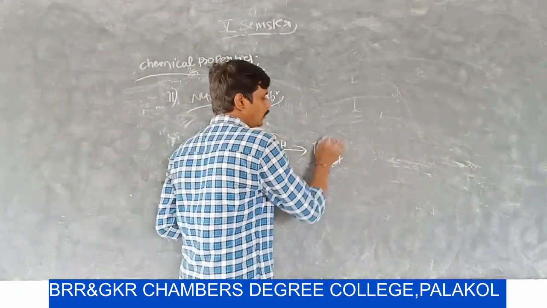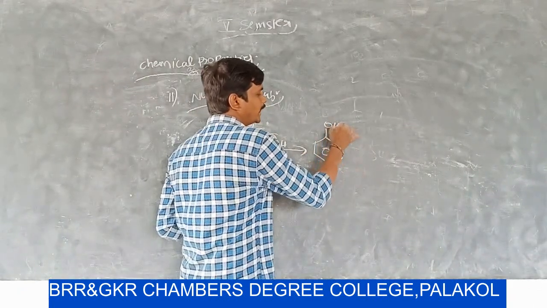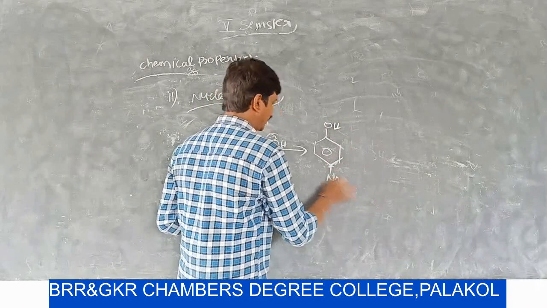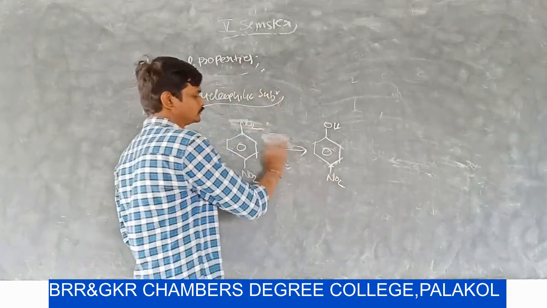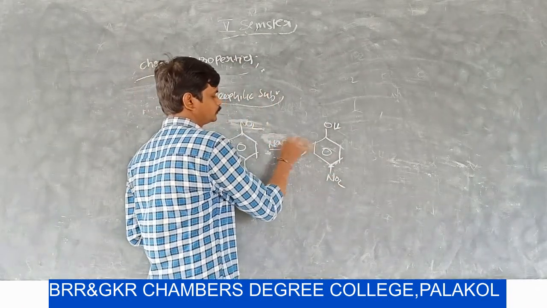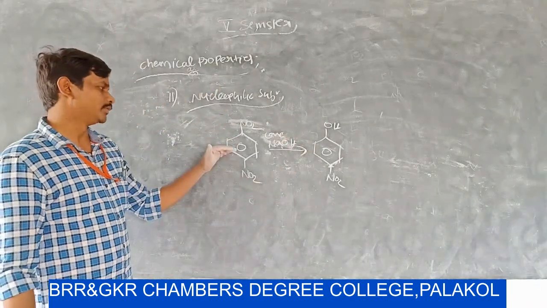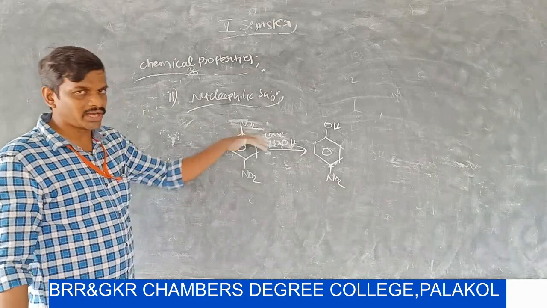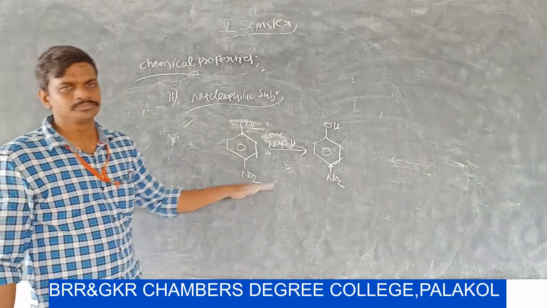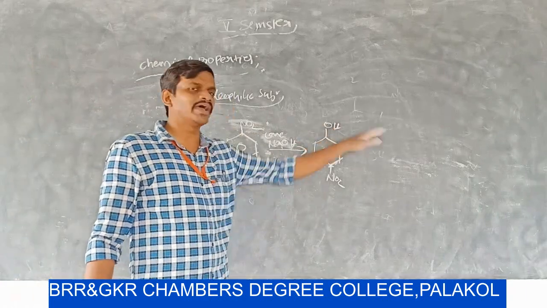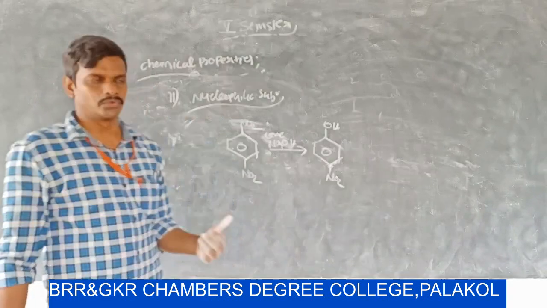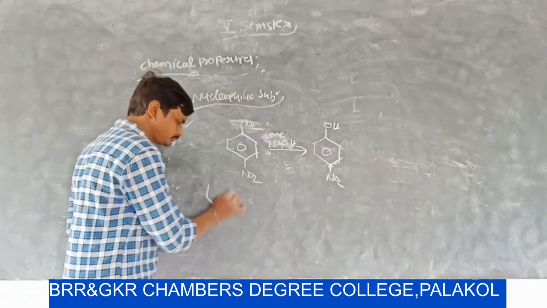We can replace one NO2 group by another nucleophile. If the nitrobenzene is substituted by another strong NO2 group, then one nitro group is replaced by a nucleophile.